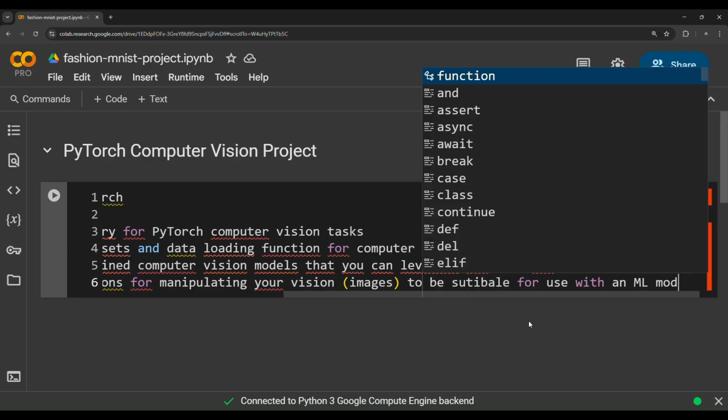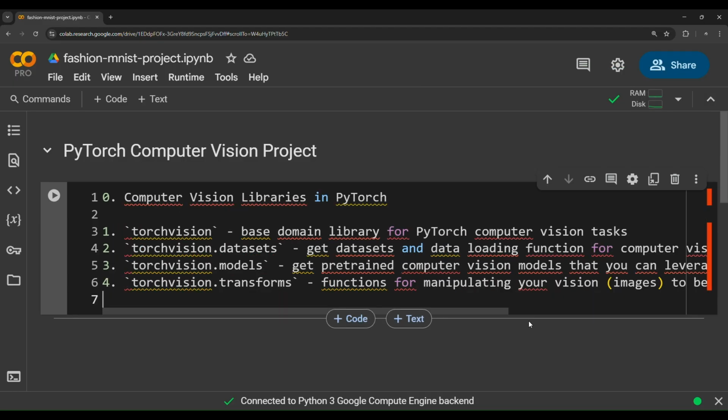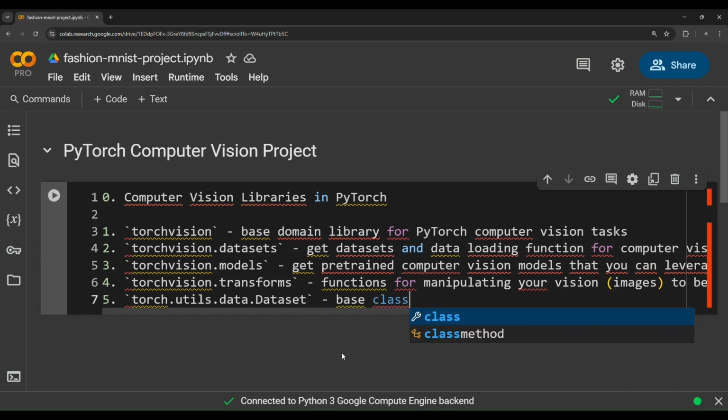And then fifth, we need to use a library called torch.utils.data.Dataset. This is actually a class that is the main class for datasets in PyTorch. So base class for PyTorch datasets.